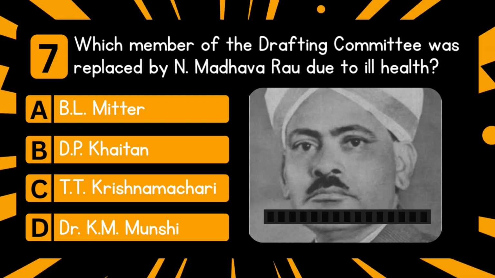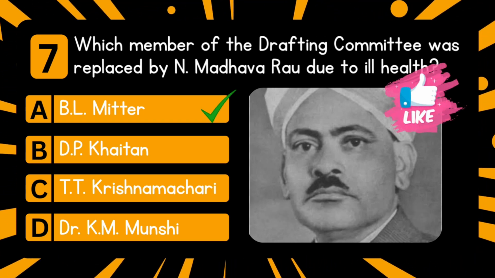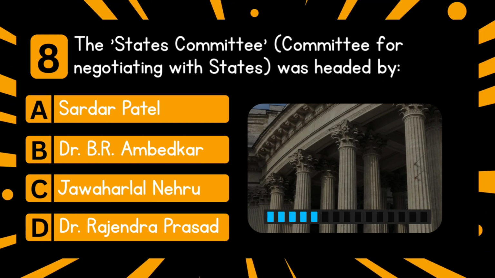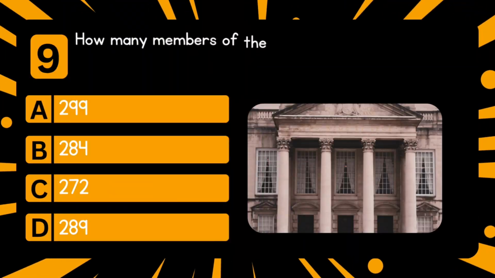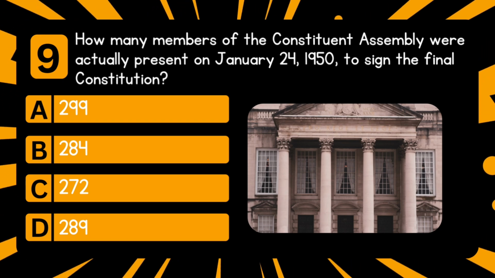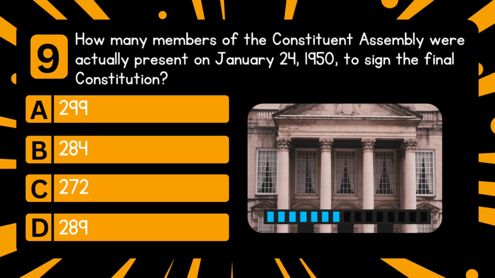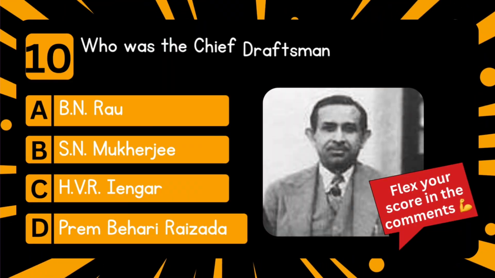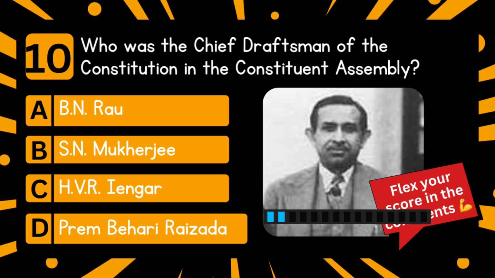Next question is which member of the drafting committee was replaced by N. Madhava Rao due to ill health? Answer is B.L. Mittal. Next question is the States Committee was headed by. Answer is Jawaharlal Nehru. Next question is how many members of the Constituent Assembly were actually present on January 24, 1950 to sign the final constitution? Answer is 284.